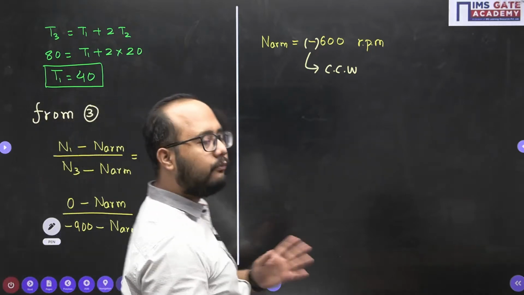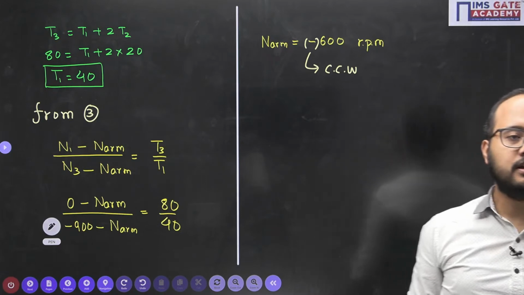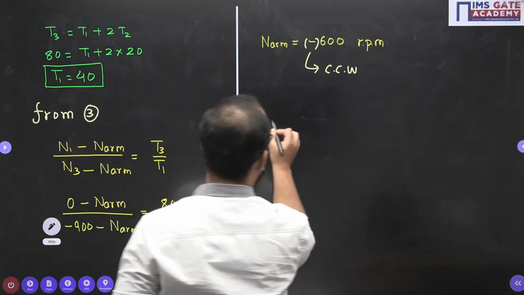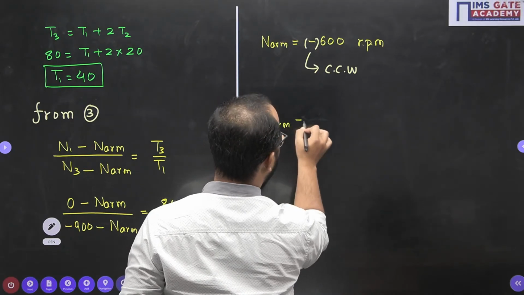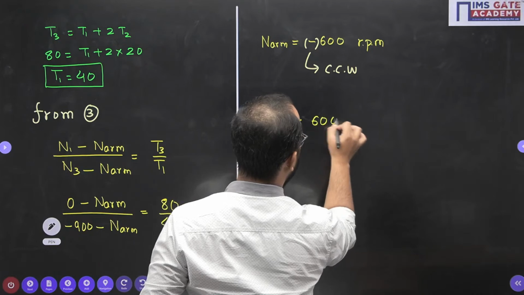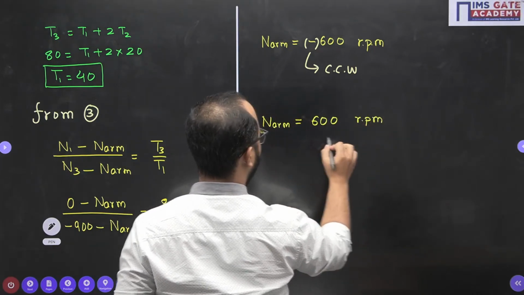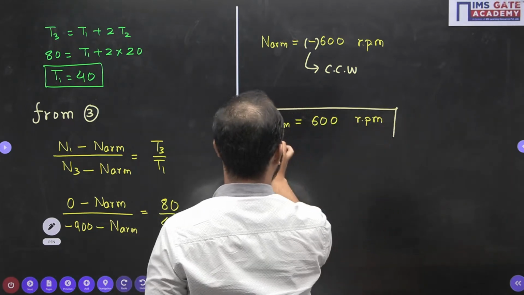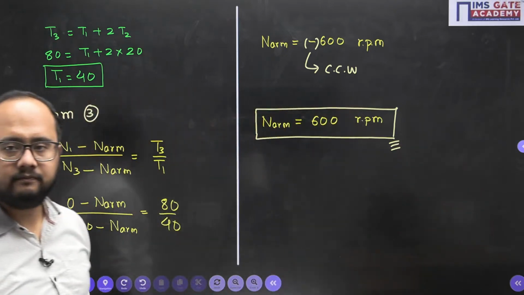But remember, they have mentioned in the question only, take the magnitude only. So the answer is 600. Finally, our answer of RPM of arm is 600 RPM. That is what we are having as the answer. Clear? Done?